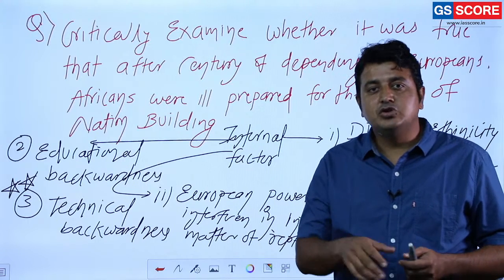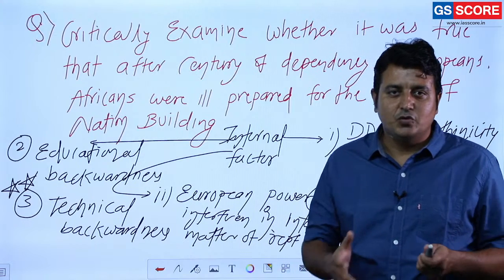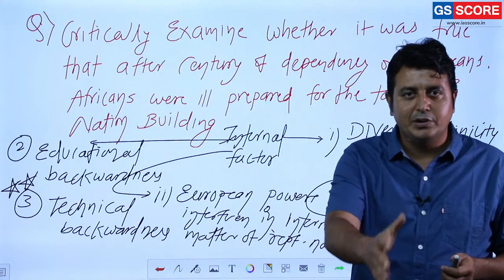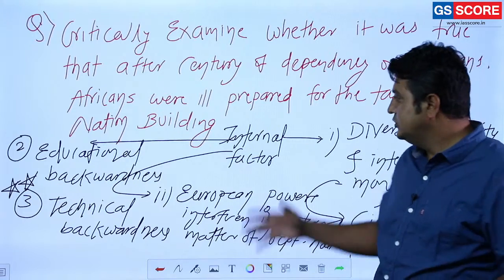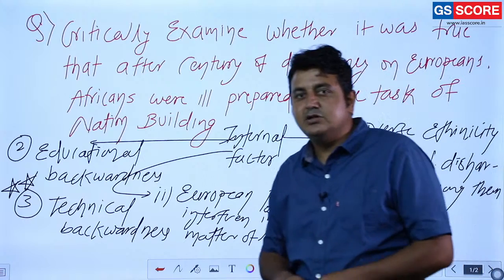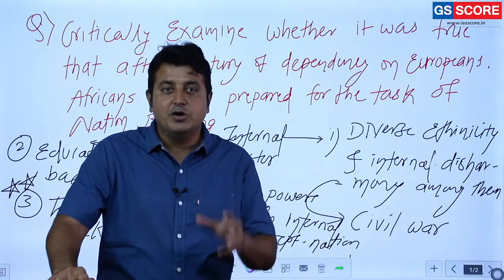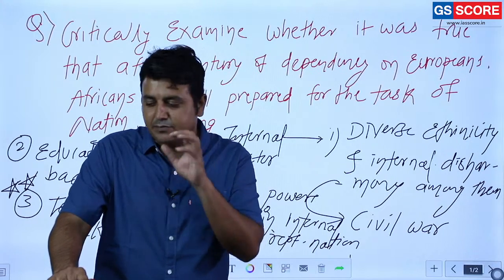Along with that, whatever industrial development is there is on the guidance of European power, and the vested interest of European power is also in that. So these three internal factors and three external factors make this country backward, ill prepared for nation building, the concept of nation state.